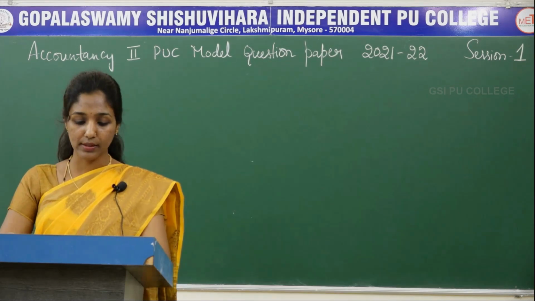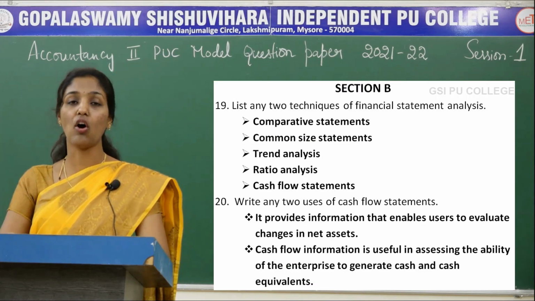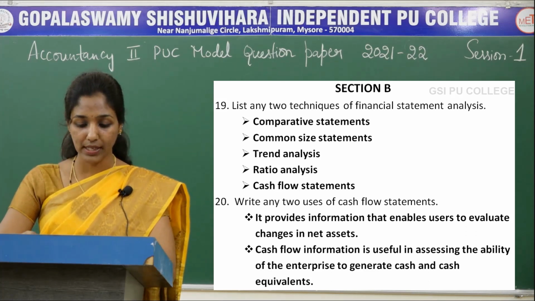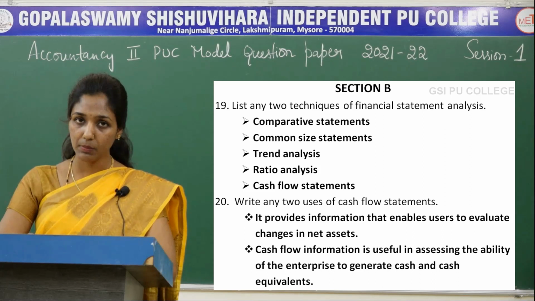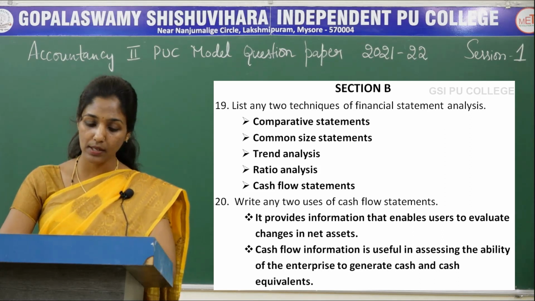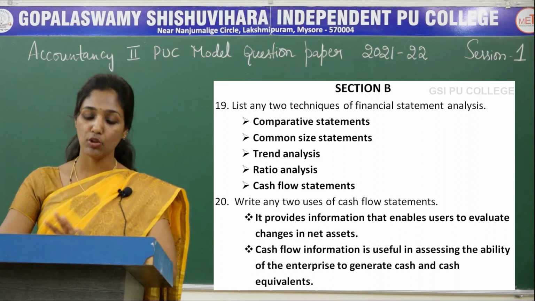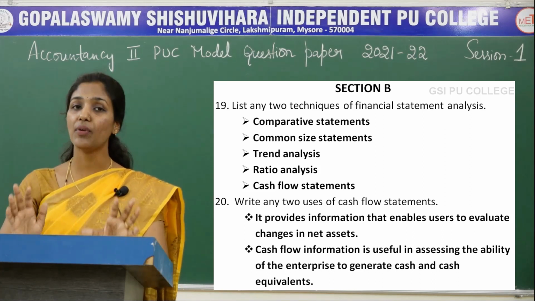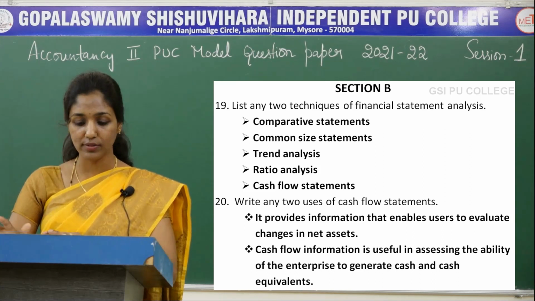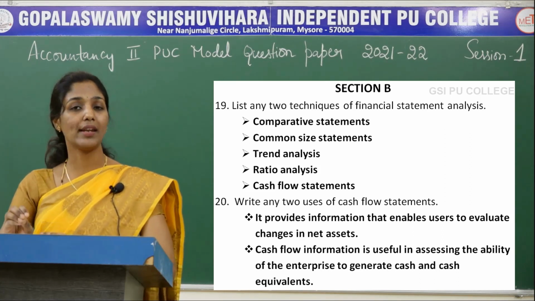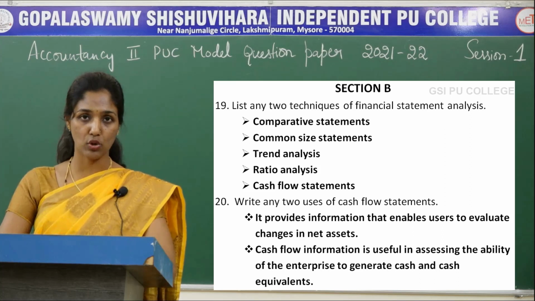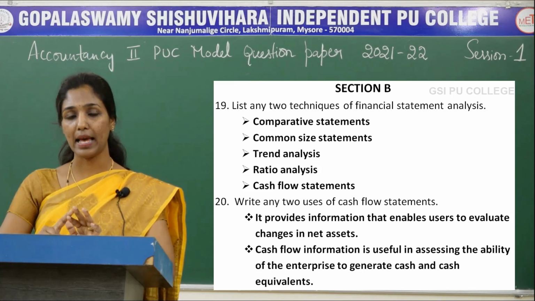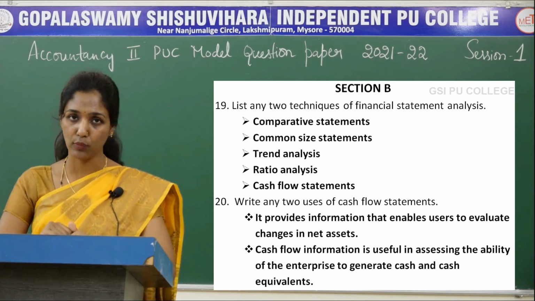The next question is, list any 2 techniques of financial statement analysis. The techniques are comparative statements, common size statements, trend analysis, ratio analysis and cash flow statement. So here there are 5 techniques of financial statement analysis, but you can write any 2 techniques for this question. I repeat, comparative statement, common size statement, trend analysis, ratio analysis and cash flow statement.